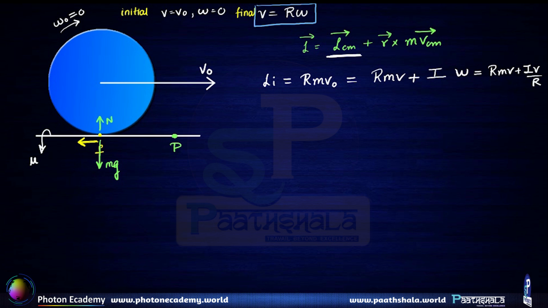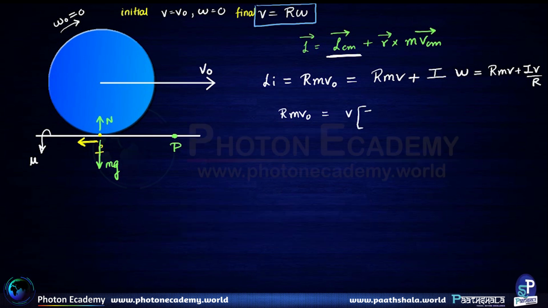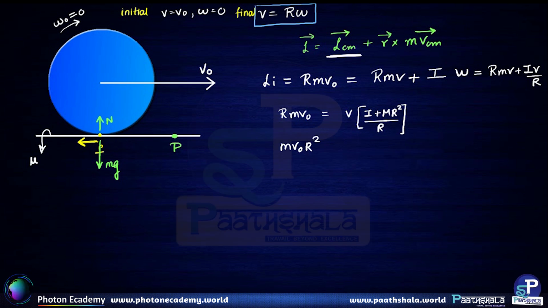So from this particular equation, we get R m v naught equal to V into the bracket I plus m R square, upon R. So if we are to find the final velocity, it is simply m v naught R square upon I plus m R square.